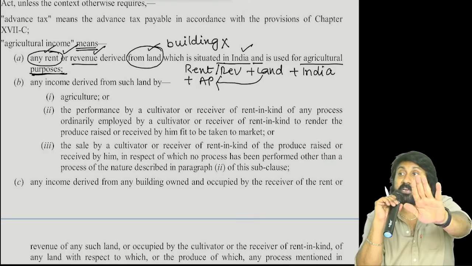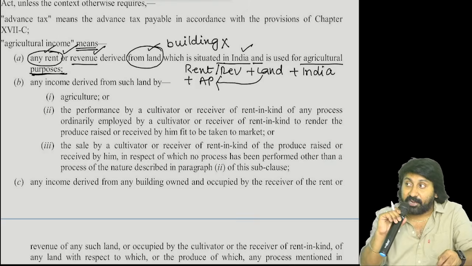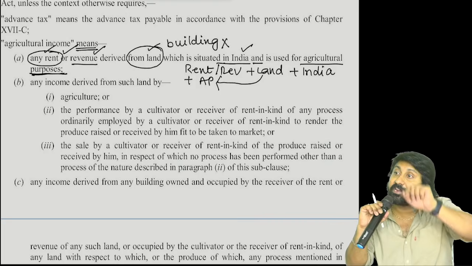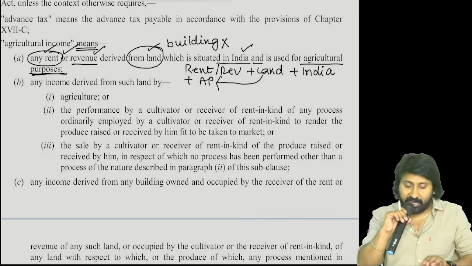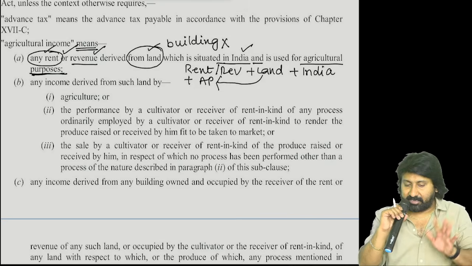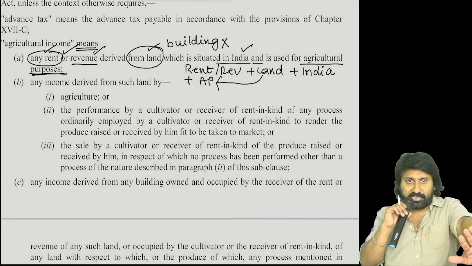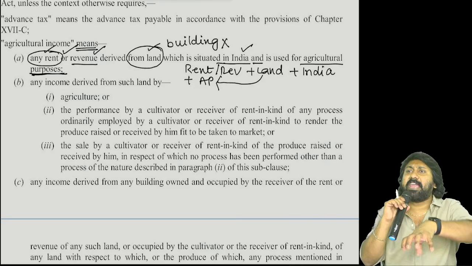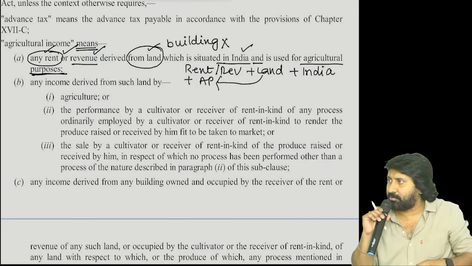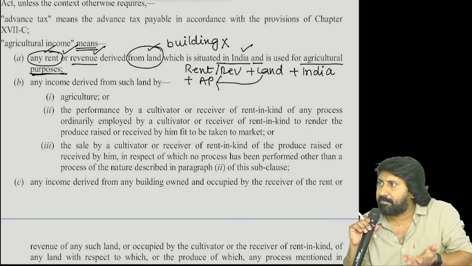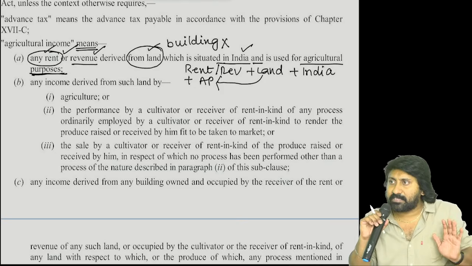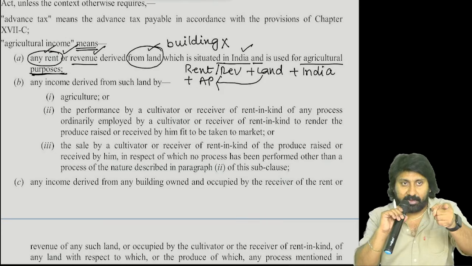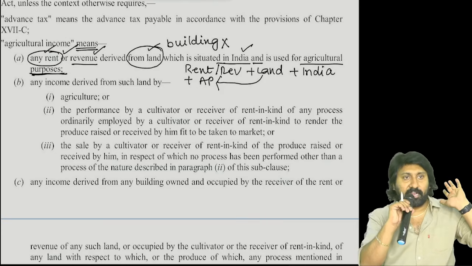Forget about agricultural income. Actually, these kind of incomes can come under which head of income? Start again. Everyone is not answering. Only 30% answered. Forget about agriculture income. Normally, from this kind of vacant land, if you get revenue or income, under which head will it become taxable? Answer? Keep it in mind.